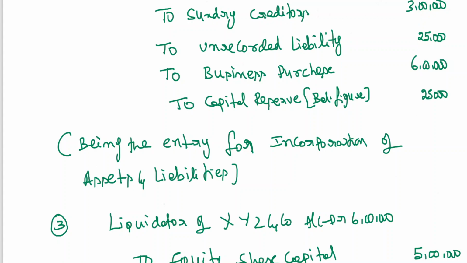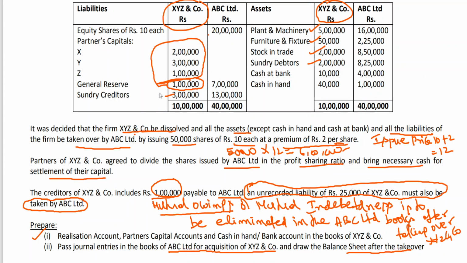So I told you we need to avoid inter-firm owing, because this 1 lakh of sundry creditors due to ABC Limited is a liability for XYZ Co and has become a liability of ABC Limited. And you understand this same 1 lakh, which is included in 3 lakhs, is an asset for ABC Limited. That means ABC Limited's 8,25,000 is including 1 lakh due from XYZ.